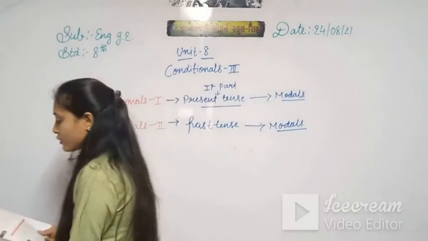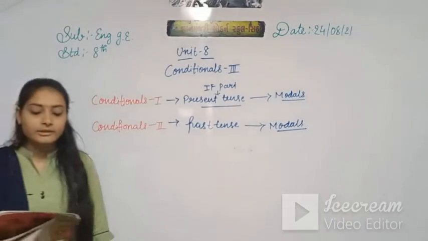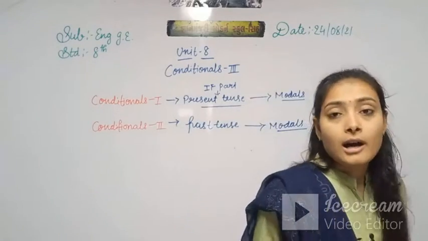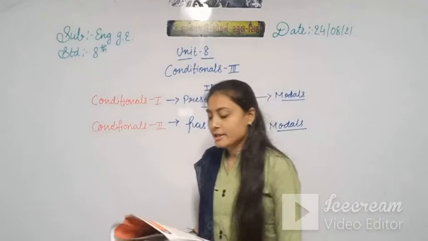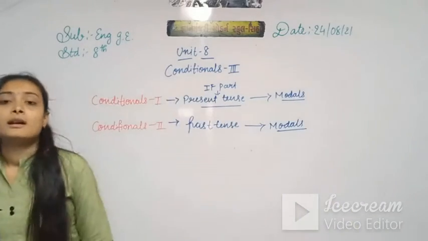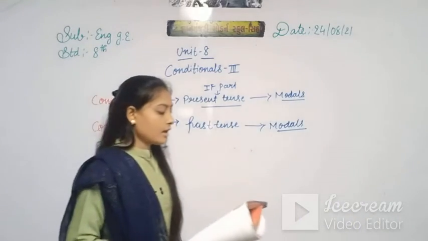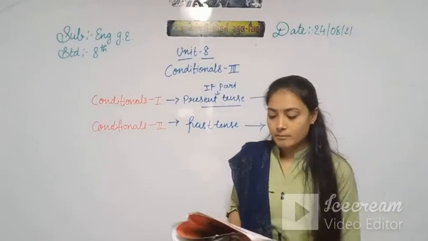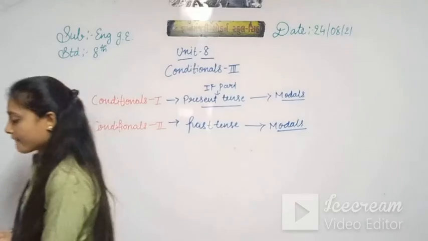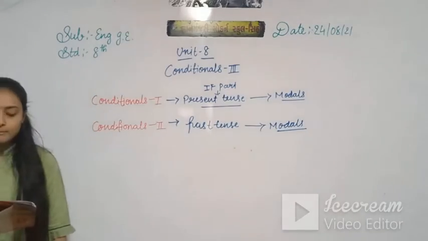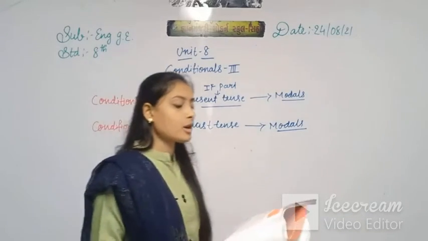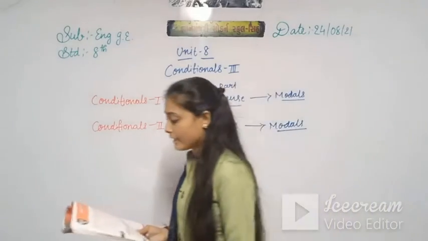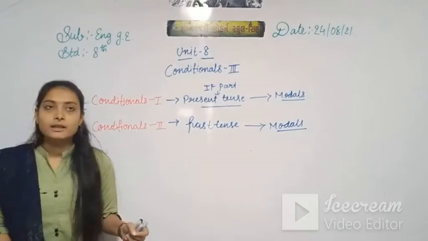How? If the condition had been met, the result would have been different. But it can never happen now because the main part of the sentence has already happened and we cannot go back in time and change the event.